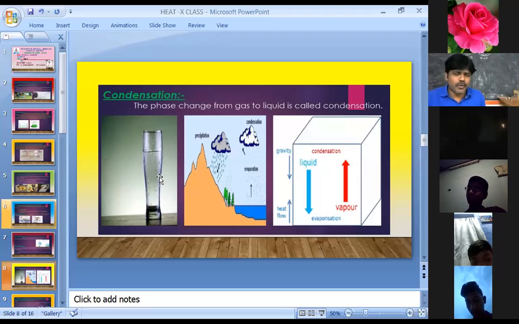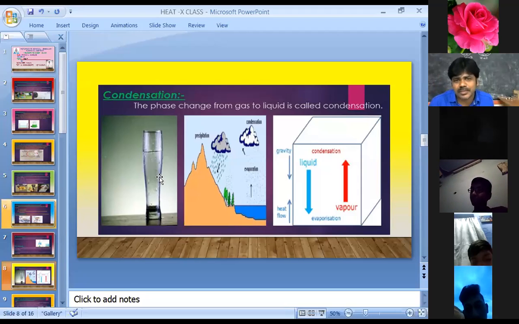If you place one glass tumbler here, first of all you take some cool water or some ice cubes in the glass tumbler. Then after a few minutes you observe some water droplets on the surface of the tumbler. Do you observe that? Yes. So what happens here? How are these water droplets formed?